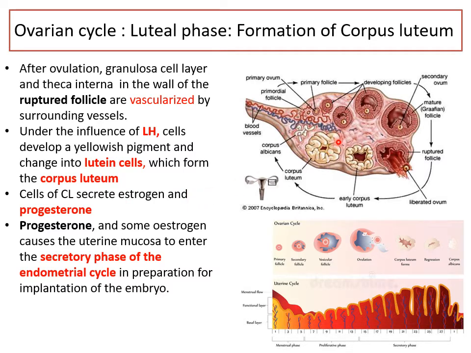Okay. Now how will this progesterone affect things? It will again act on the uterine mucosa or endometrium, which will enter the secretory phase of the endometrial cycle in preparation for implantation of the embryo. So let us see what is happening now in the uterus. So far we were seeing the ovarian cycle.